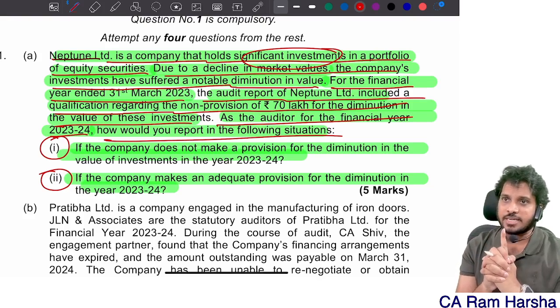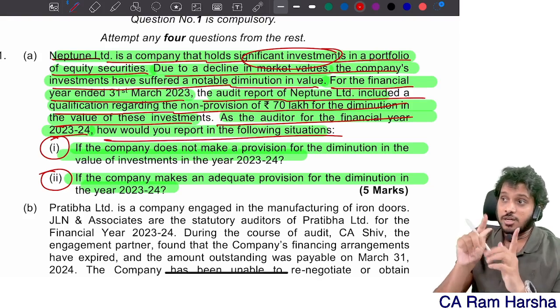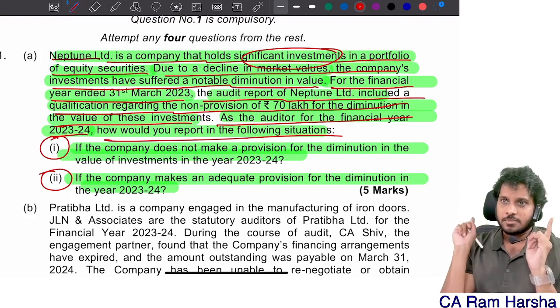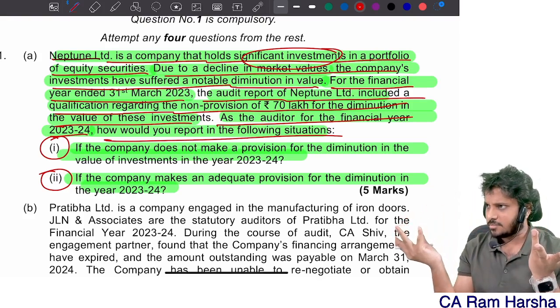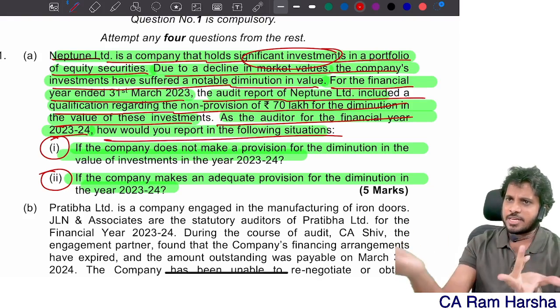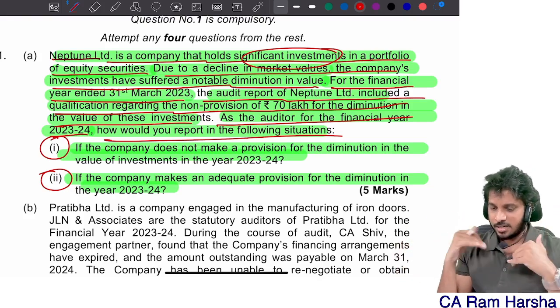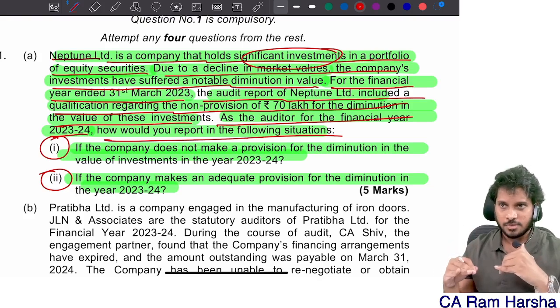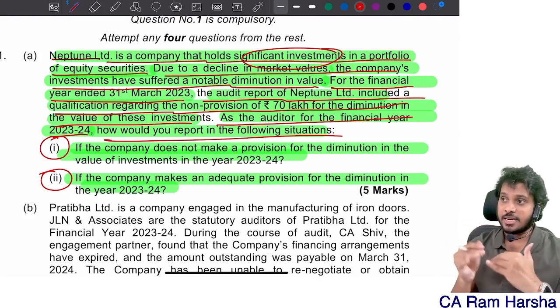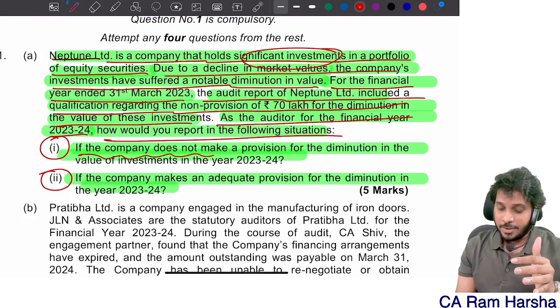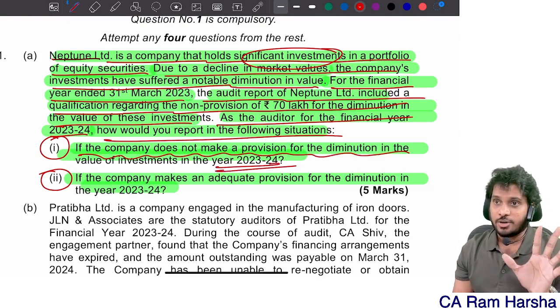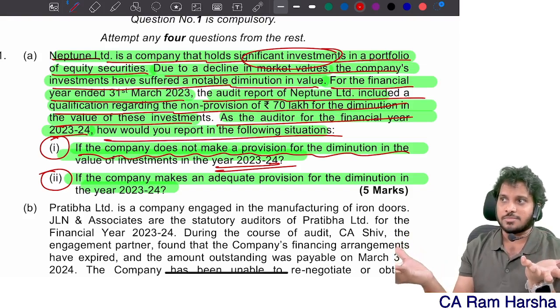Last year audit report contains a qualification for non-maintenance of provision. Last year the company has not created the provision. So last year the auditor qualified, saying the company has not created provision. Good. Now current year you are the auditor. In the current year audit report, if the company does not make provision even in 2024, means this year also they did not make provision.